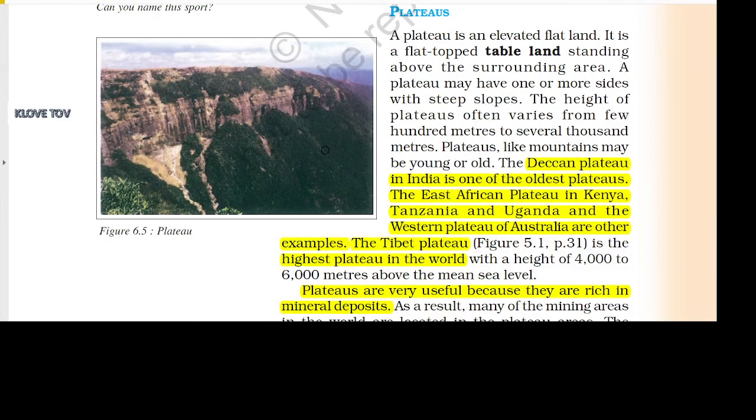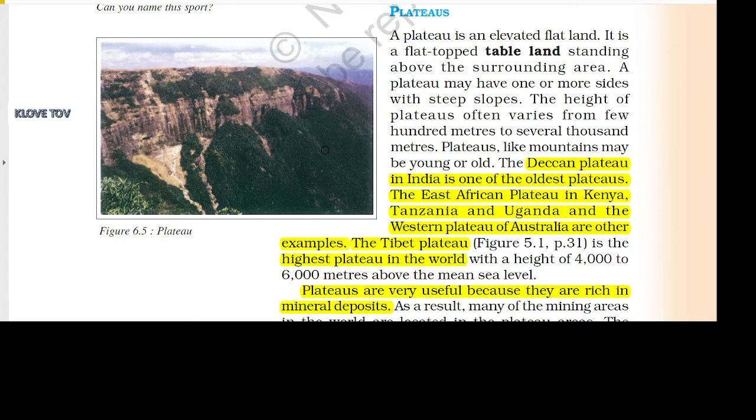Plateaus. A plateau is an elevated flat land. It is a flat topped tableland standing above the surrounding area. A plateau may have one or more sides with steep slopes. The height of plateaus often varies from a few hundred meters to several thousand meters.